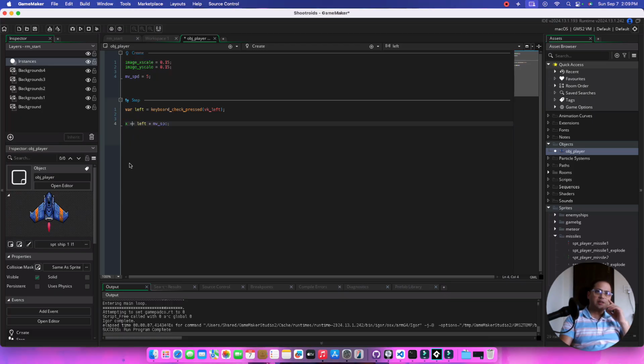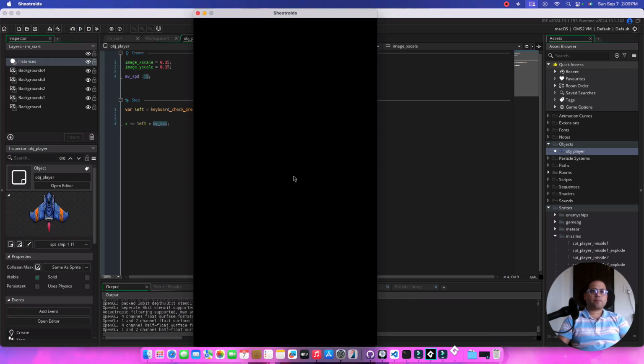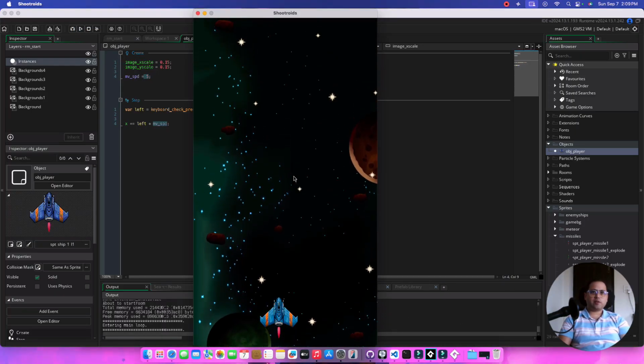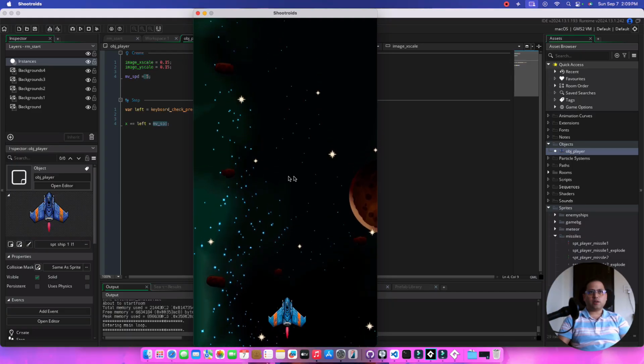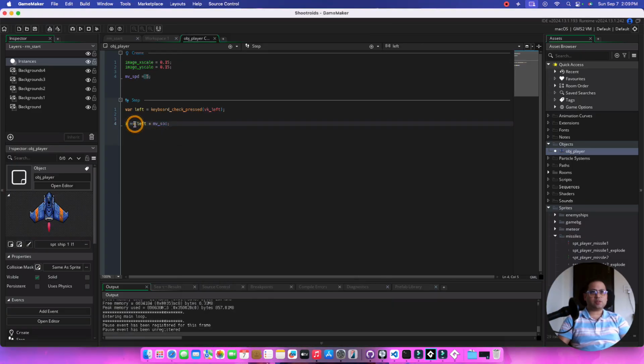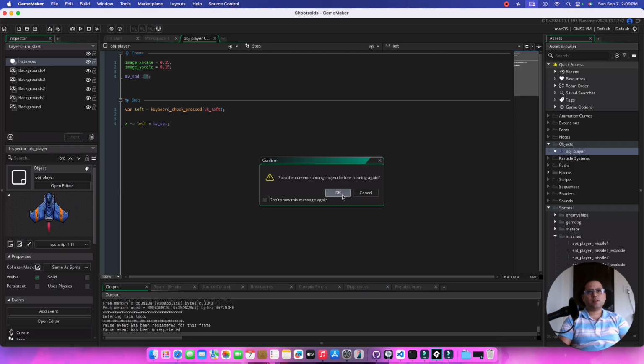So we're going to have a plus out here also, because every frame we are going to add something to the x. And if you are pressing it, we have a 1 out here. 1 times move speed means that we're going to move at 5 pixels per frame. Just set that up. We hit left, and we are moving in the wrong direction for some reason, because we're moving left right now, so we have to put a minus there, not a plus.